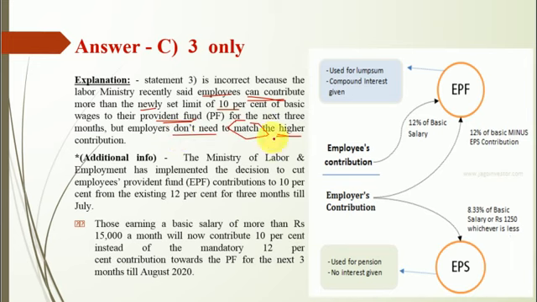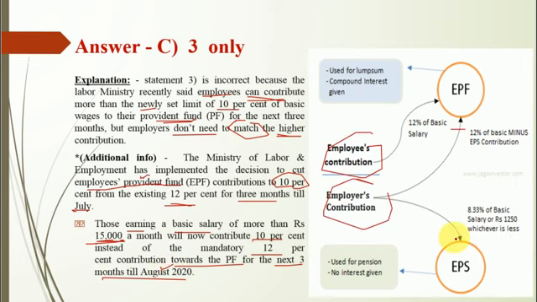Thus the Ministry of Labour has implemented the decision to cut Employees' Provident Fund contribution to 10% from the existing 12% for the 3 months till July, and those earning a basic salary of more than rupees 15,000 a month will now contribute 10% instead of the mandatory 12% towards the Provident Fund for the next 3 months till August 2020. For more information you can refer to this diagram.